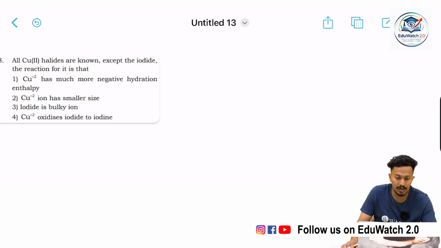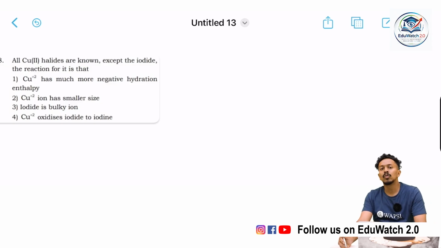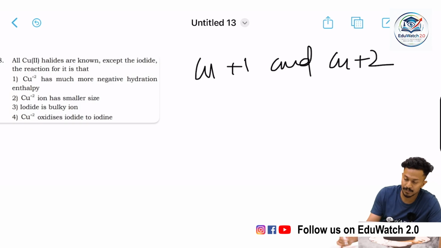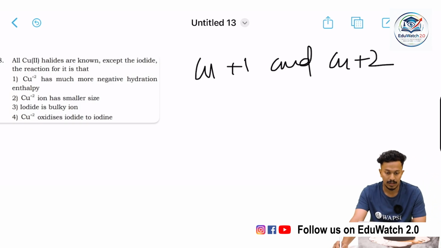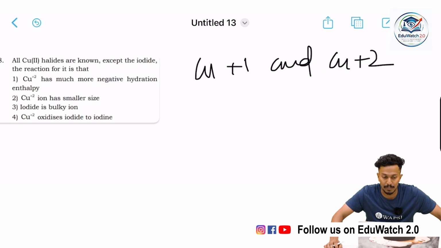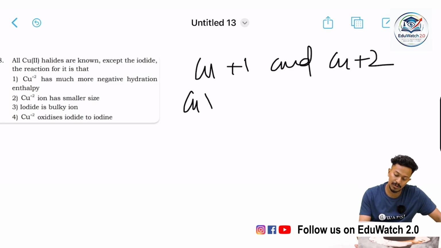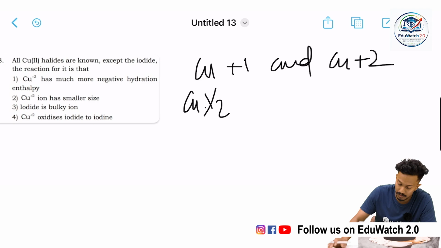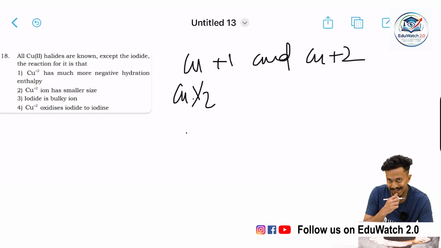There are two oxidation states in copper: copper plus 1 and copper plus 2. These are the two oxidation states. And the halides of copper can be represented by CuX2, where X may be the halogens like chlorine, bromine, iodine. And for this we have to find out the formation of CuI2. Well, it exists in the plus 2 oxidation state.